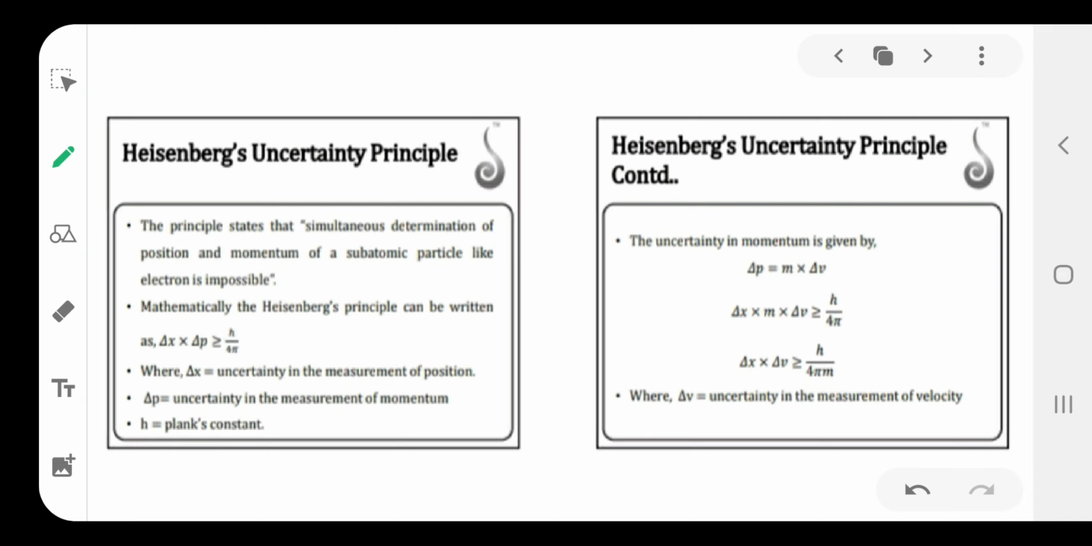Heisenberg: it is impossible to determine the exact position and momentum of electrons simultaneously. That is the Heisenberg principle. Formula: delta x into delta p is greater than or equal to h by 4 pi. Here delta x is the uncertainty in the position, delta p is the uncertainty in the momentum, and delta v is the uncertainty in the velocity. So from this formula we can calculate so many problems.